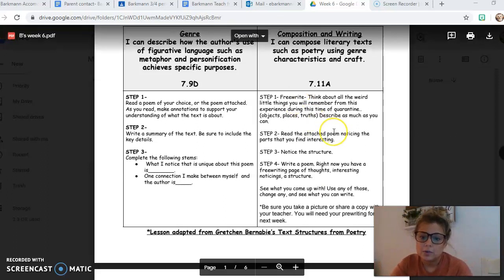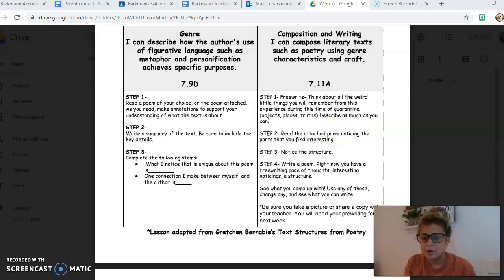For instance, you're going to free write. I would just set the timer on my phone for like 3 minutes and free write about the little weird things that you feel like you're going to remember from this quarantine experience. Like objects, places, truths. I know that I'll remember seeing people walking around with masks on, and describe as much as you can. This is just free writing. It's not your poem yet. This is where you're just going to jot down as much of your thinking as you can about this time. So this is a time to kind of brain drain those thoughts.